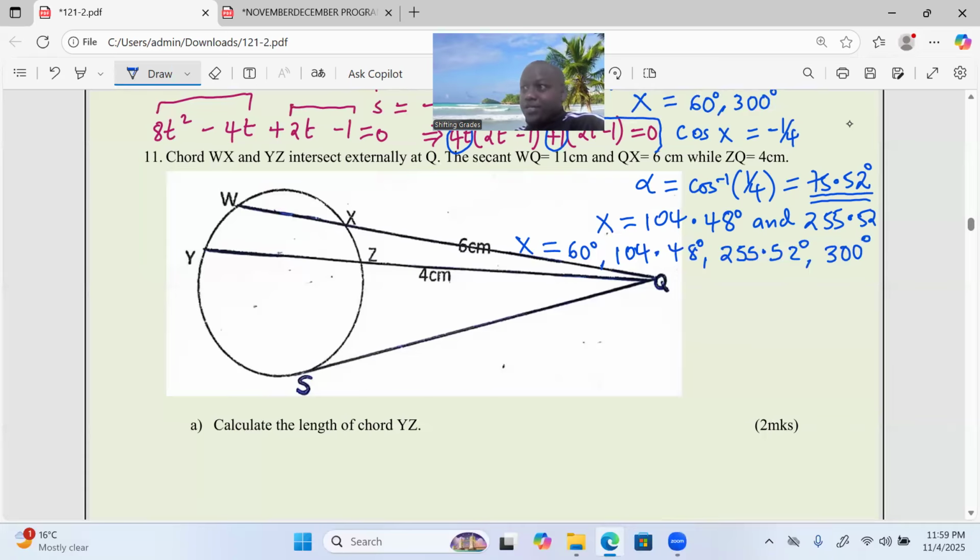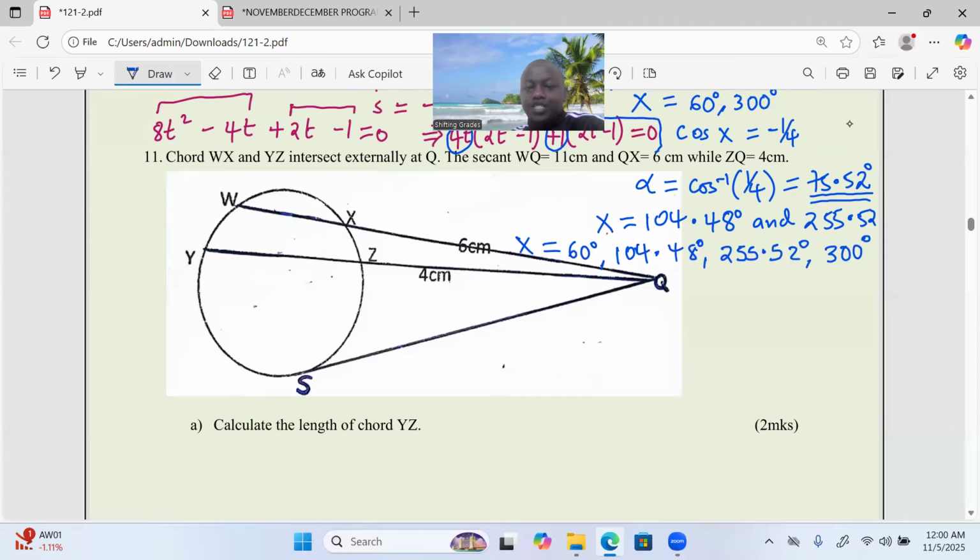So in question 11, we are told that chords WX and YZ intersect externally at Q. As you can see on the diagram, a secant is a line that cuts through a circle.